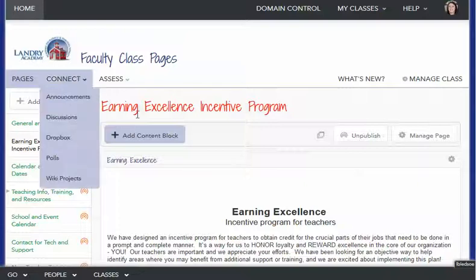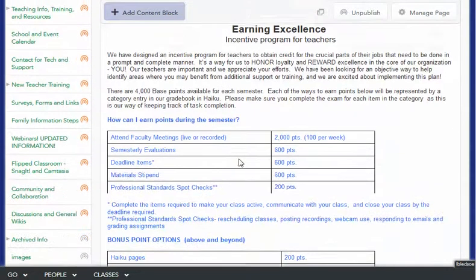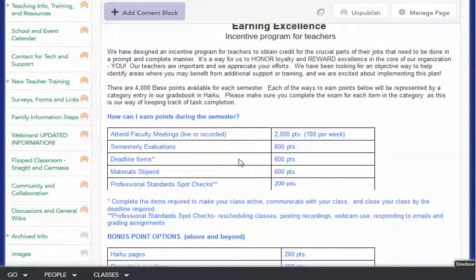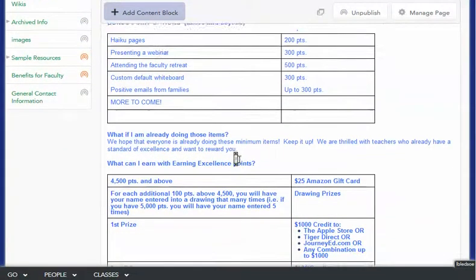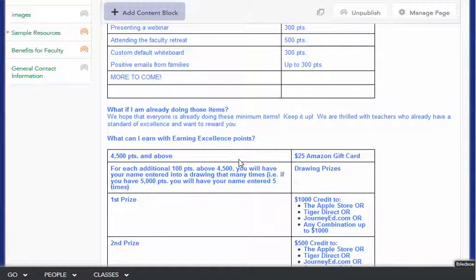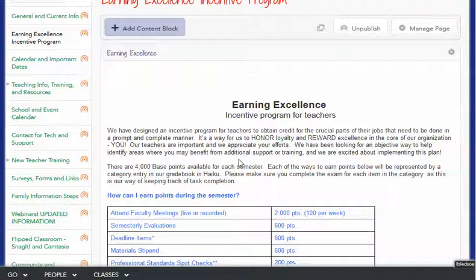And when you have earned a certain number of points at the end, you're entered into drawings where you can earn some pretty amazing prizes. So just staying on top of things is a huge benefit as the semester goes on, and we do that each semester, so you have an opportunity twice during the school year, if you're teaching a full year class, to participate in that.